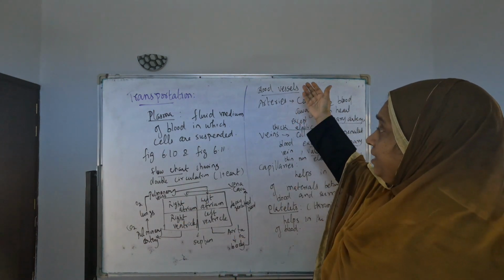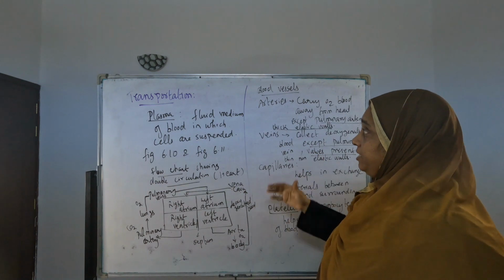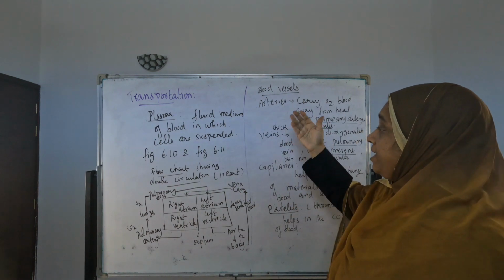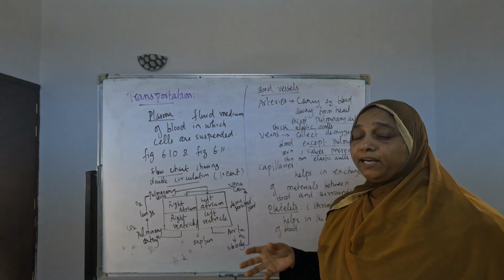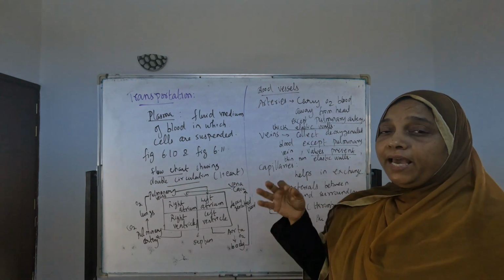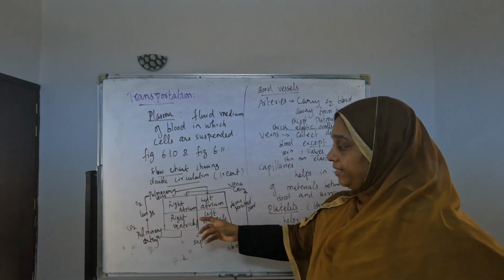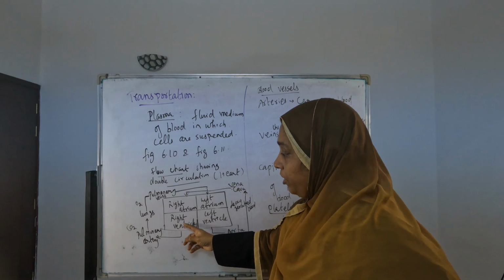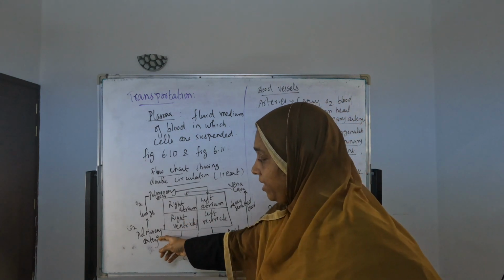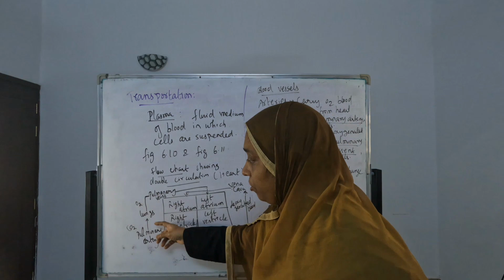Here we are mainly talking about blood vessels. Arteries are one of the blood vessels. Arteries only carry oxygenated blood to other parts of the body, except the pulmonary artery. The pulmonary artery carries blood from the right ventricle, and it carries only deoxygenated blood to the lungs.